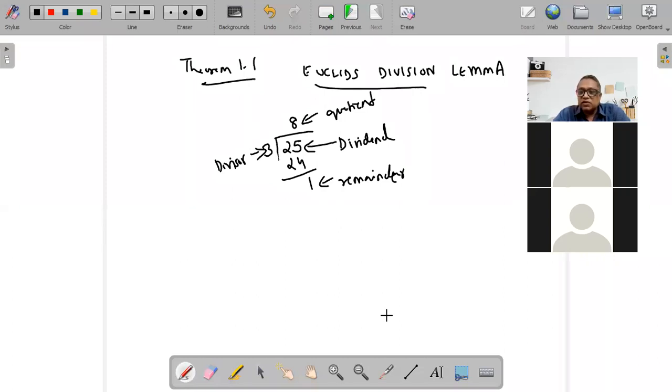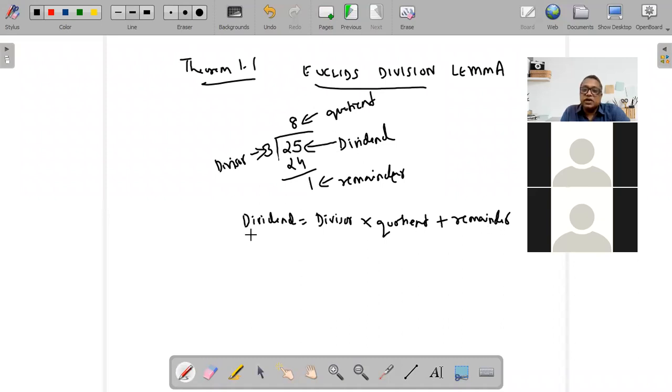For every question, there will be a dividend, a divisor, a quotient, and a remainder. Now, if you notice carefully, there is a relation which is called the division algorithm. That is, dividend is always equal to divisor multiplied by quotient plus remainder.